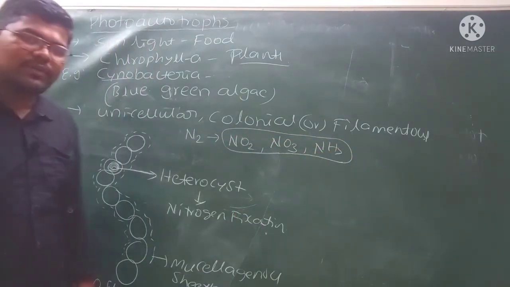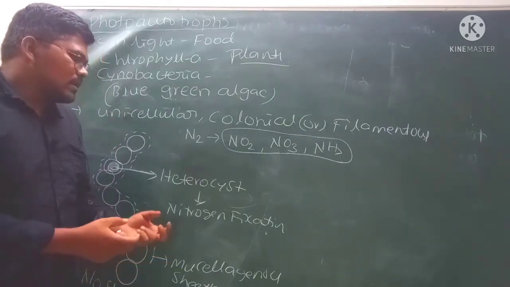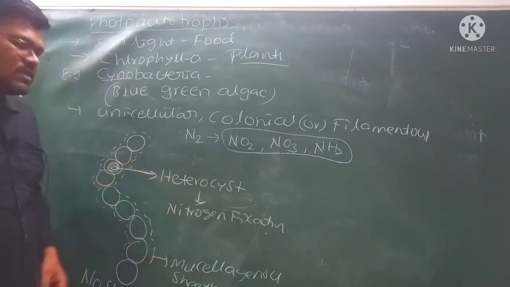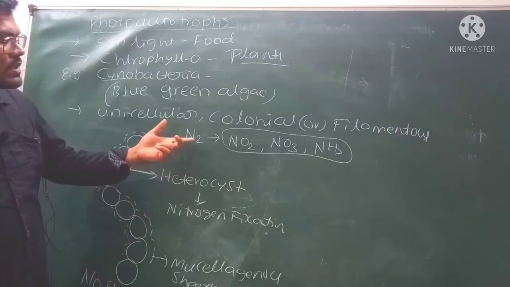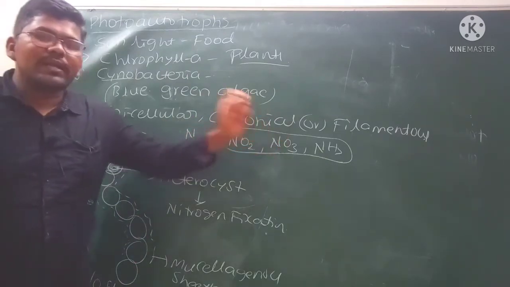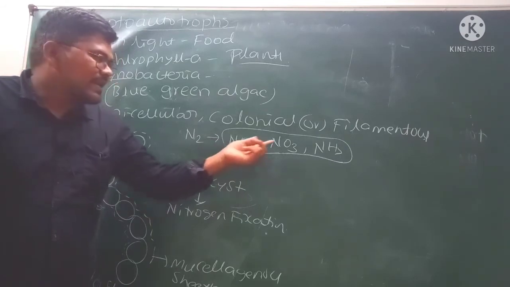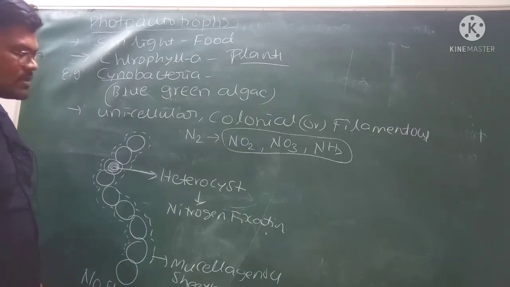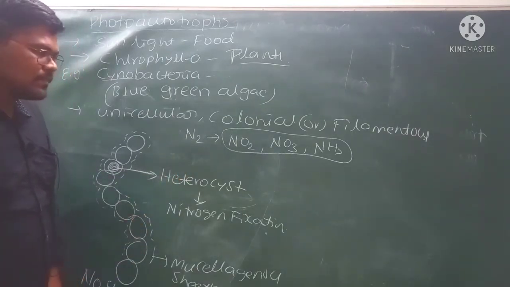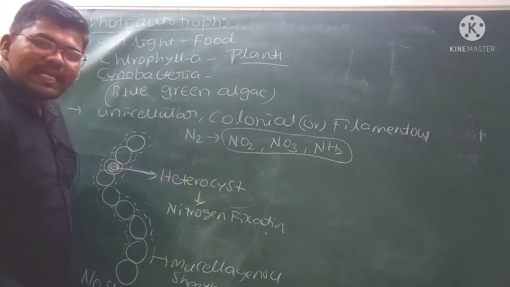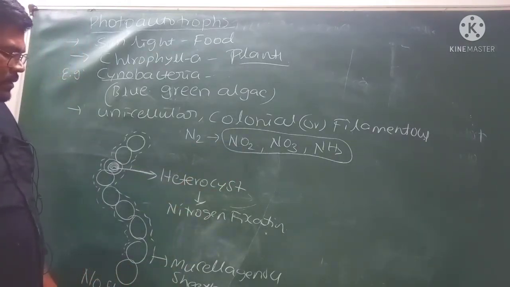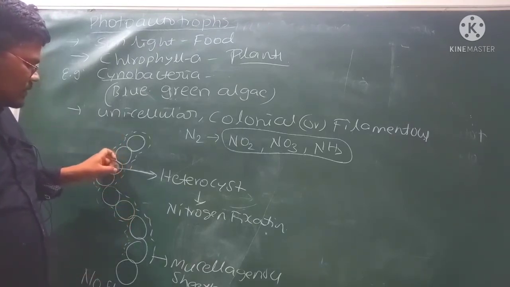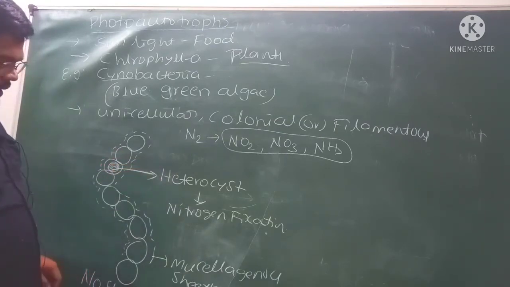Nitrogen fixation occurs in different ways. Biological organisms like cyanobacteria, the heterocyst, are used for the fixation of nitrogen. Nitrogen fixation is nothing but atmospheric nitrogen converted into plant useful nitrogen, that may be nitrites or nitrates or ammonia. Why? Because plants cannot use the atmospheric nitrogen, but plants can use only nitrites, nitrates and ammonia. Hence we can say that the special cells which are used for nitrogen fixation are called heterocysts.